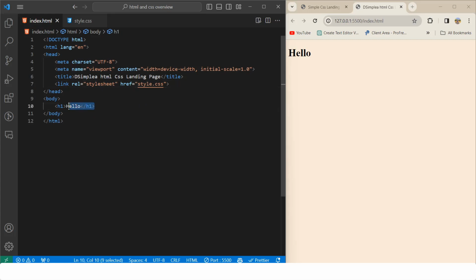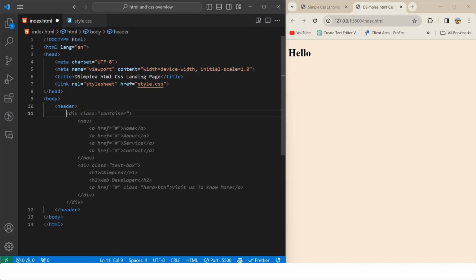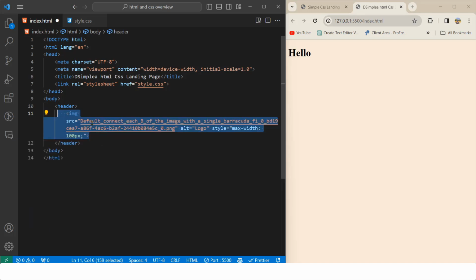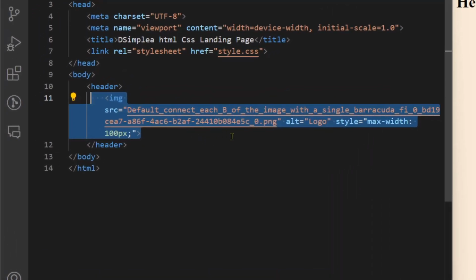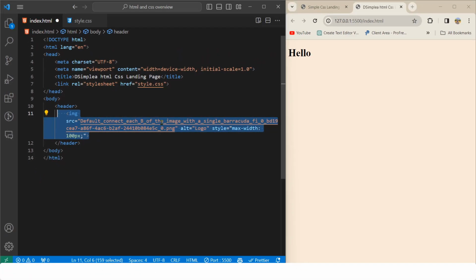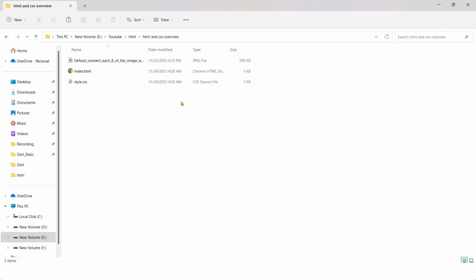So let's remove this hello, we do not need this one anymore, and create a header tag. Inside of this header tag we will import an image. This image name is quite big. I think I actually did not import this image. Let me check, oh no, I actually did. This is the image.